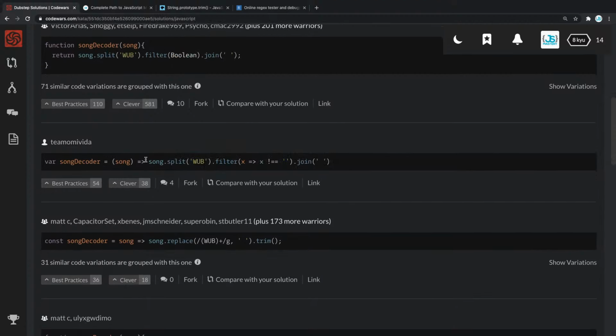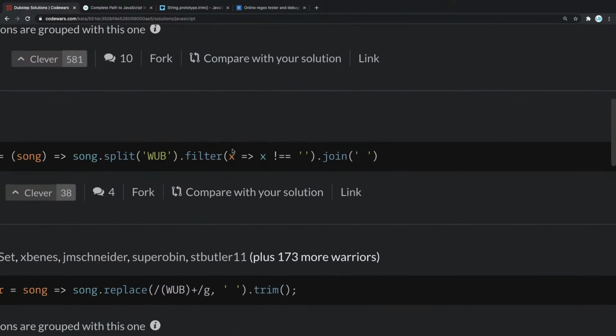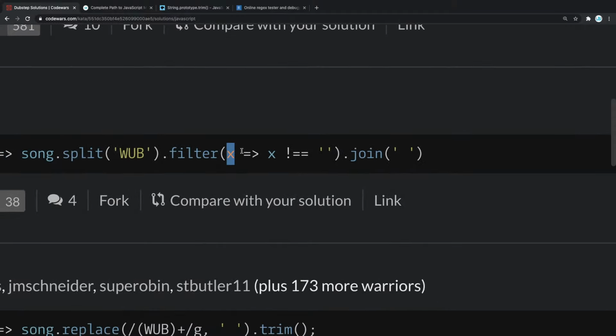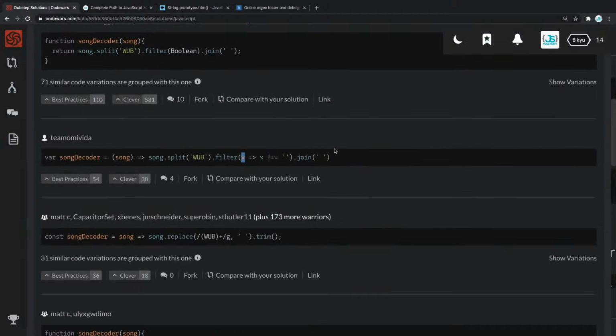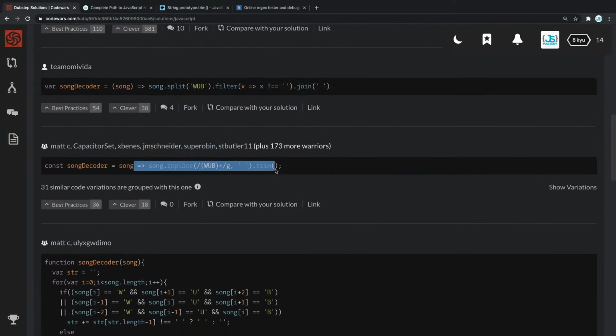This one, take a look at this one. We also split it, but then they filter it. In programming, this is called a magic number or a magic variable. Why magic? Because it doesn't have any meaning. Why did he use x in a filter and not a meaningful variable name? So we're kind of lost here. We don't know what this is solving. In this case, I like his solution.